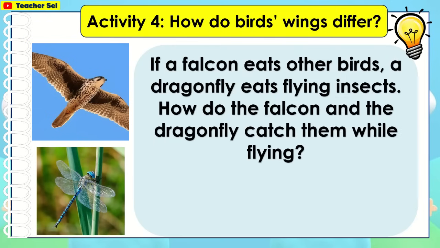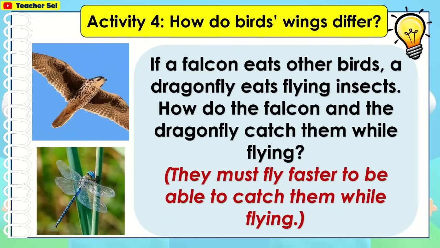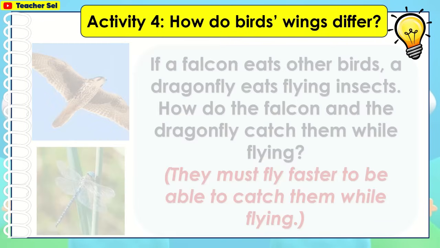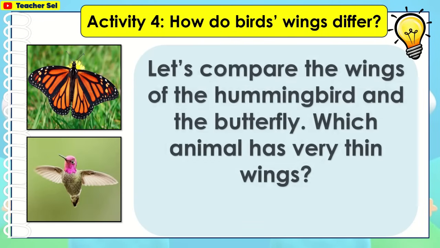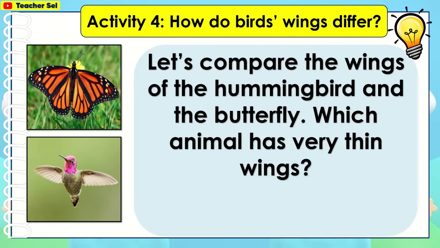If a falcon eats other birds, a dragonfly eats flying insects. How do the falcon and the dragonfly catch them while flying? They must fly faster to be able to catch them while flying. Let's compare the wings of the hummingbird and the butterfly. Which animal has very thin wings? It's the butterfly.